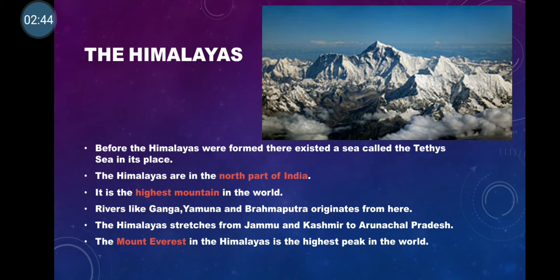These mountains are covered with snow throughout the year, and hence when the snow melts, it provides enough water during the dry seasons. And many rivers like Ganga, Yamuna and Brahmaputra originate from here only.